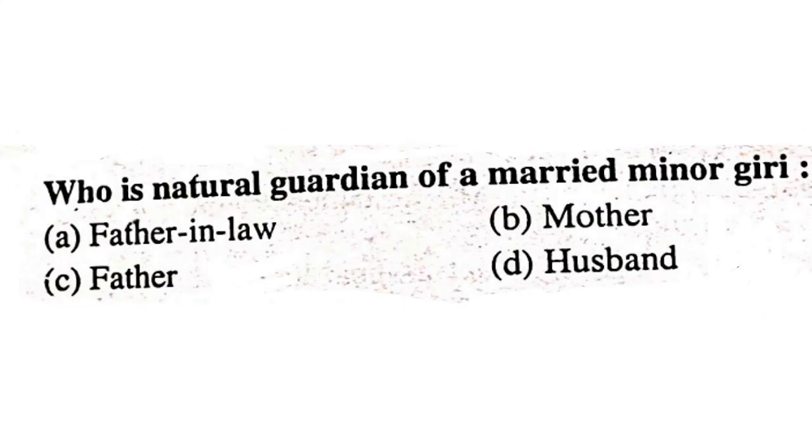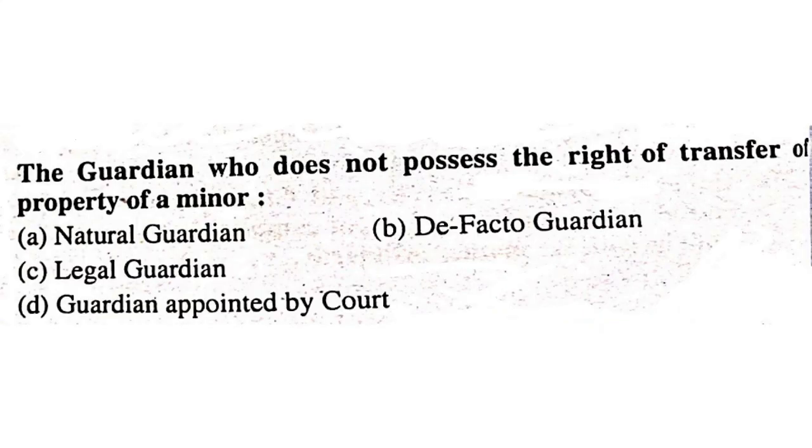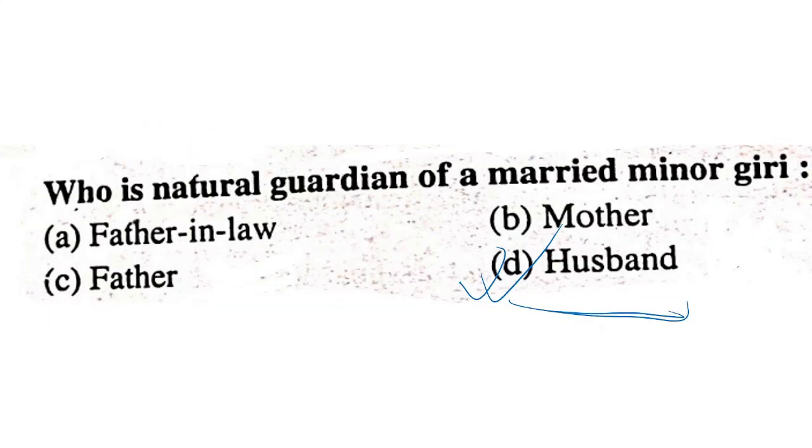Who is the natural guardian of a married minor girl? Father-in-law, mother, father, or husband? The natural guardian of the married minor girl is the husband. Maybe the girl is a minor but she is married, so the husband is the natural guardian.